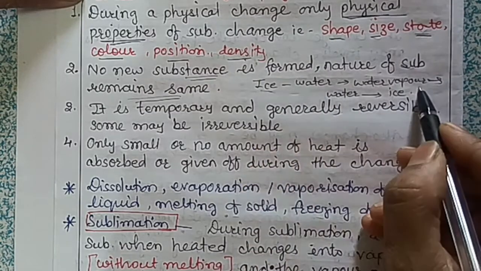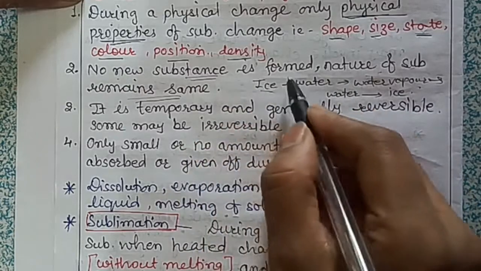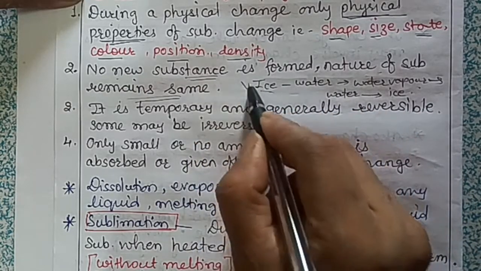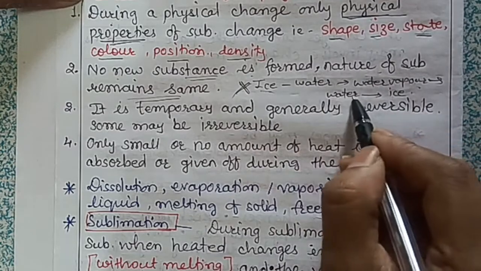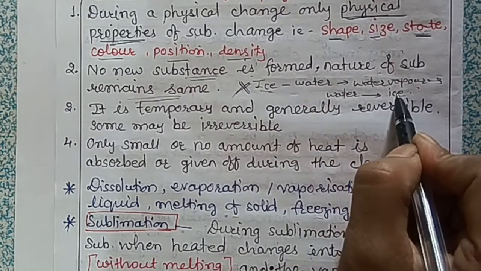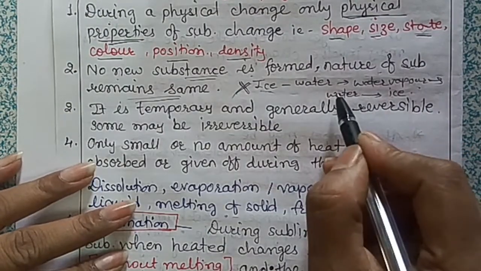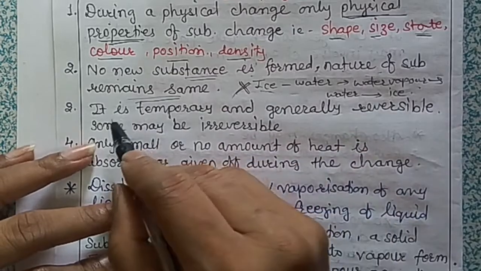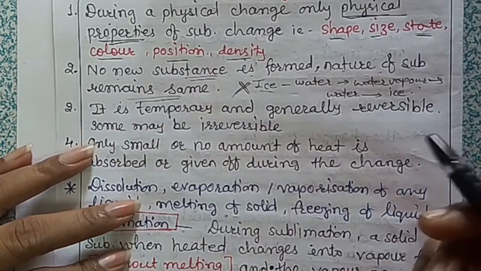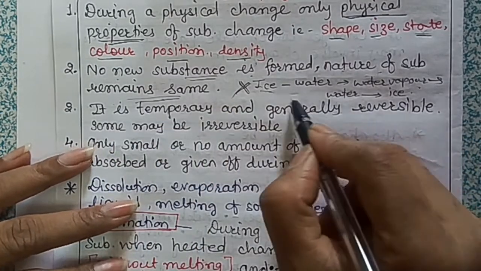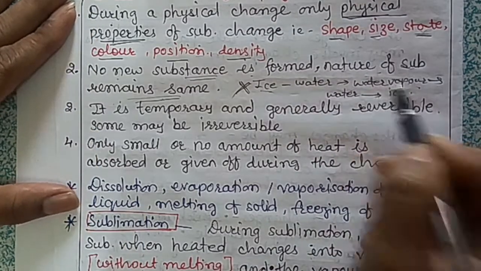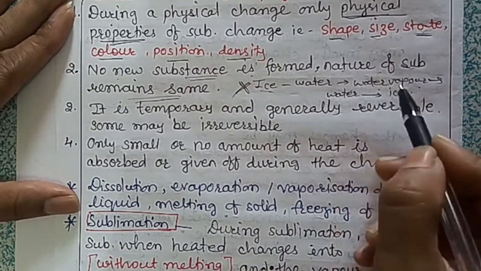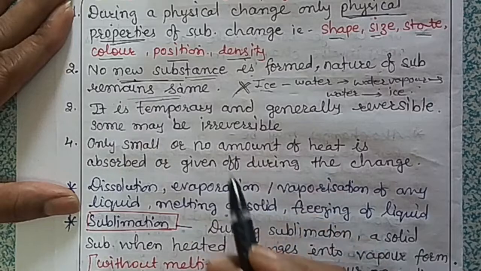In these changes no new substance is forming, and all these are states of water, or states of the substance. So the nature of the substance remains the same. Water remains water after cooling, after boiling and after condensation. So no new substance is formed.